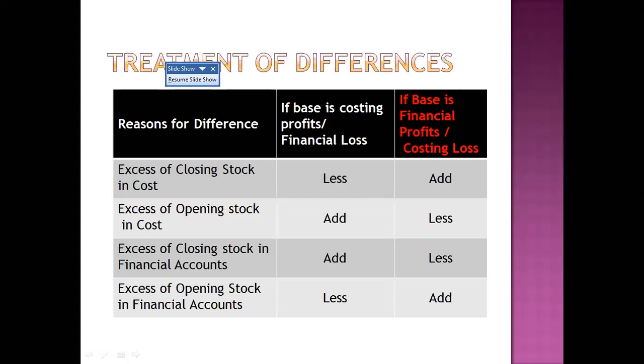So right now we have to remember these things. Excess opening stock in financial accounts means the same opening stock in cost accounts will be less. If it is less, you have to add here. So if opening stock is added, the closing stock is treated the opposite way. You have to remember any one point, then you can derive the other also. So this is the treatment of closing stock and opening stock differences in financial accounting and cost accounting. Okay, now I will move on to the next slide.